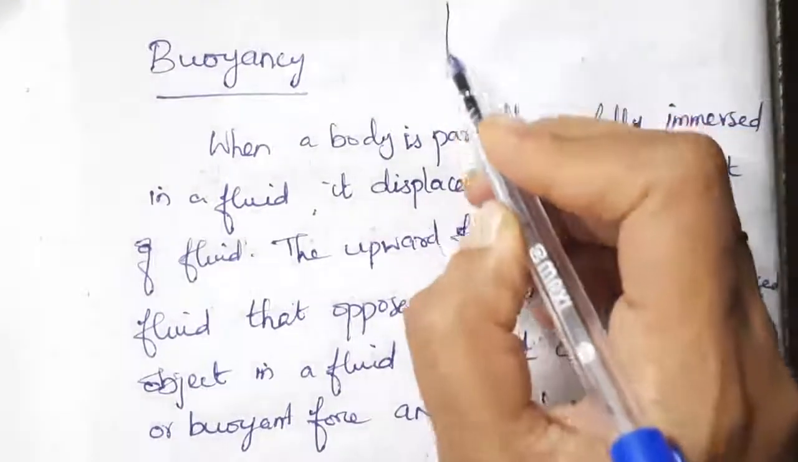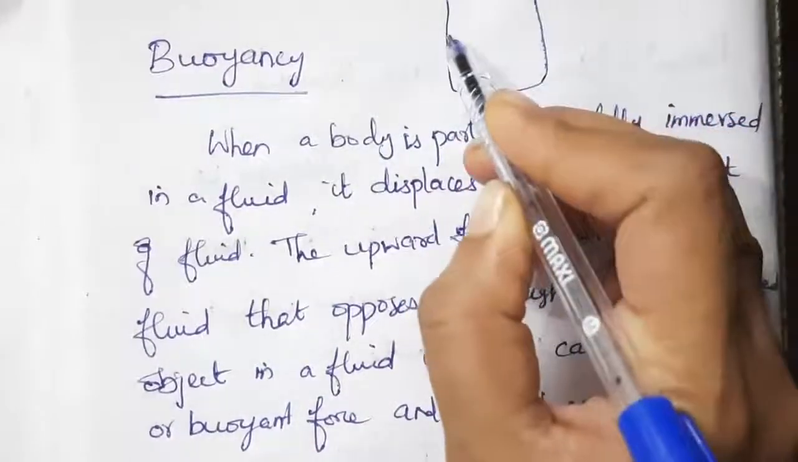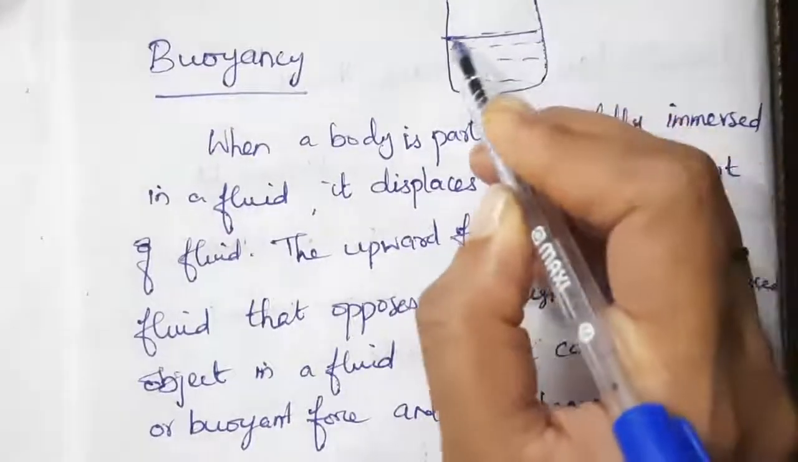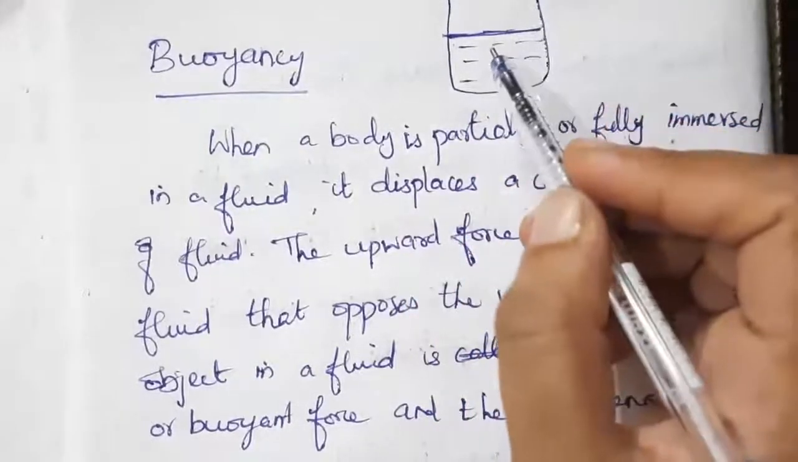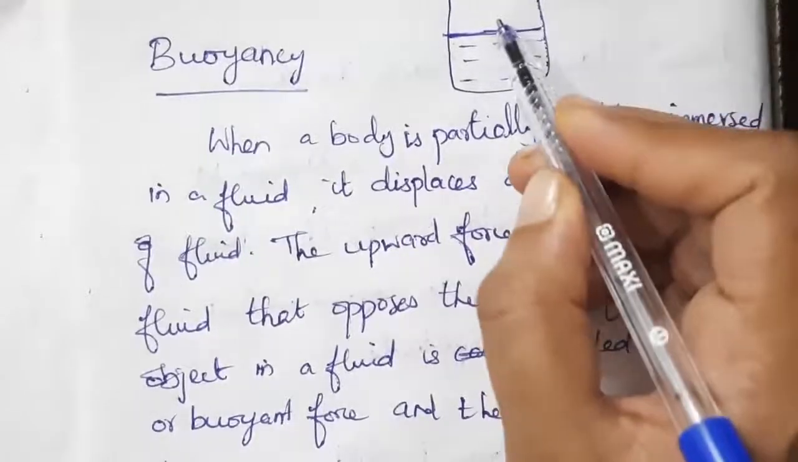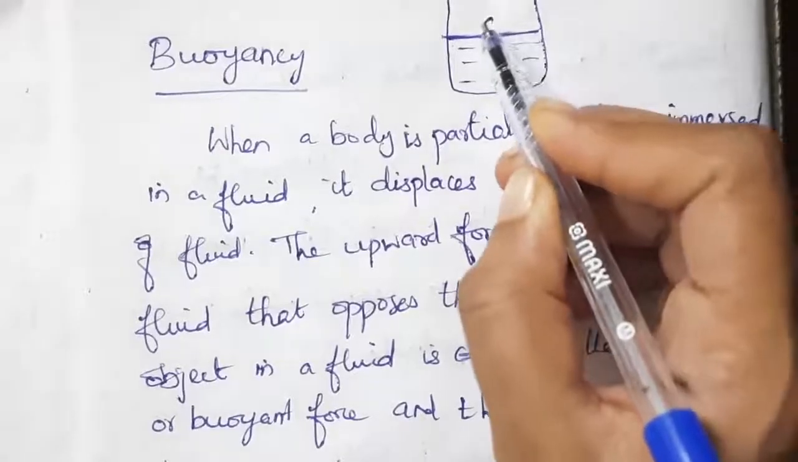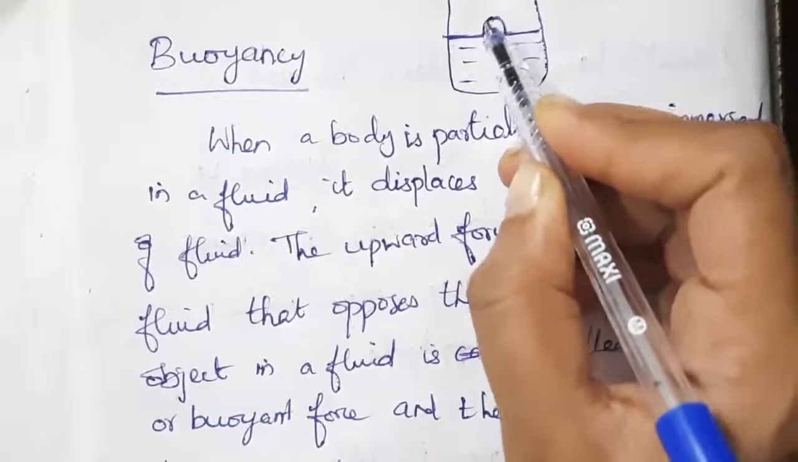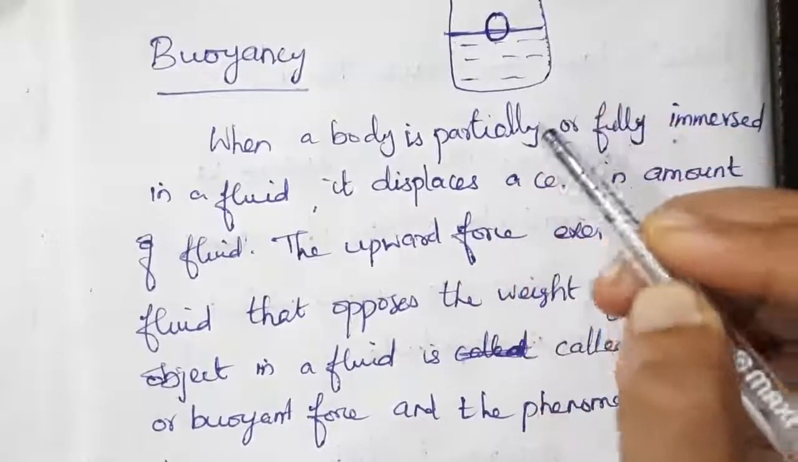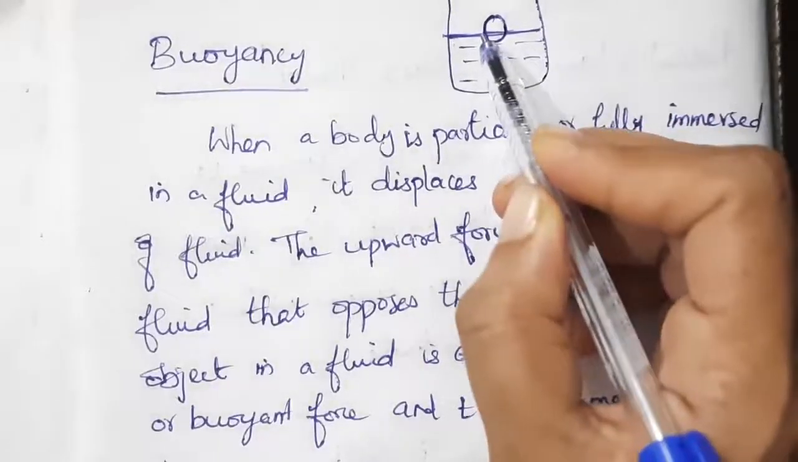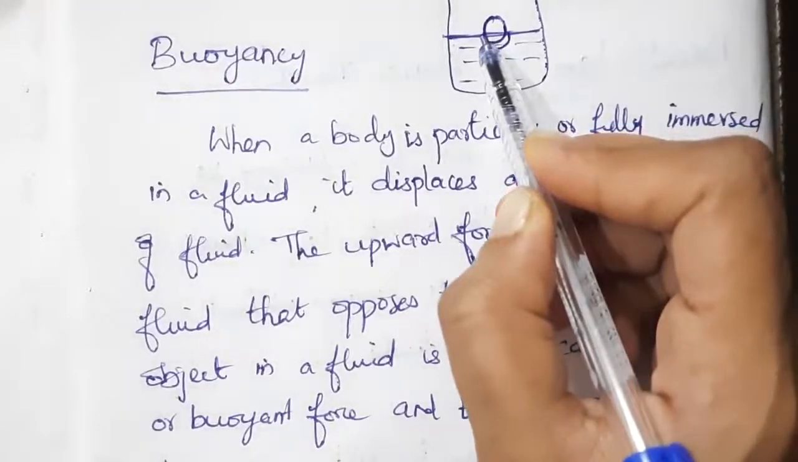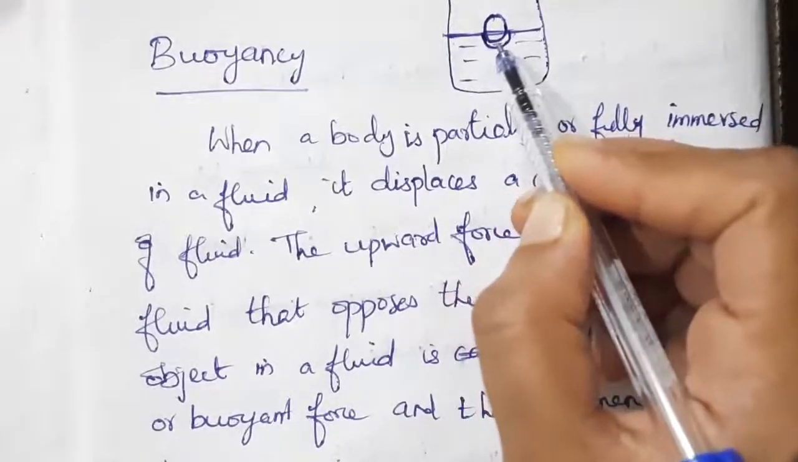Listen. So this is a container filled with water or any liquid. This is the level of the liquid. When you put an object, a ball or any sphere or anything, what will happen? It will immerse in the liquid, either partially or fully. So in this place, the water gets displaced.